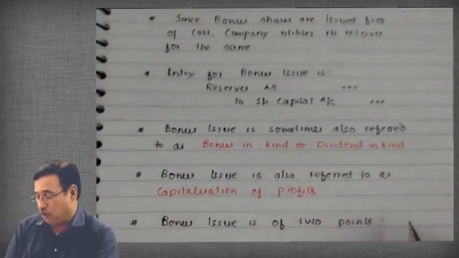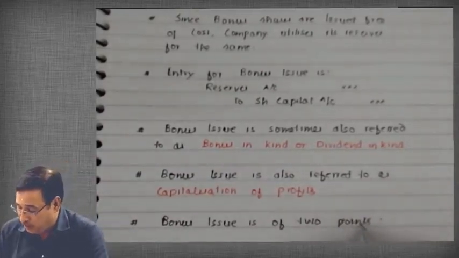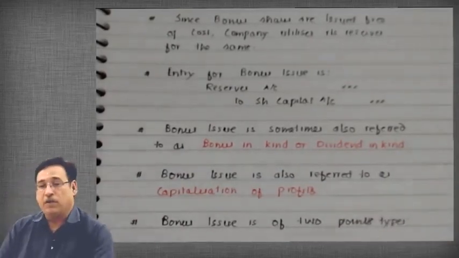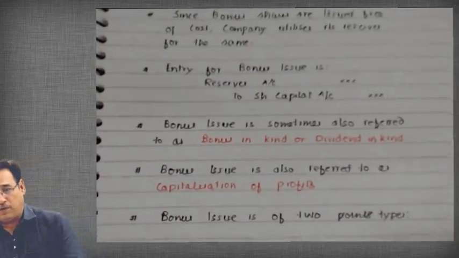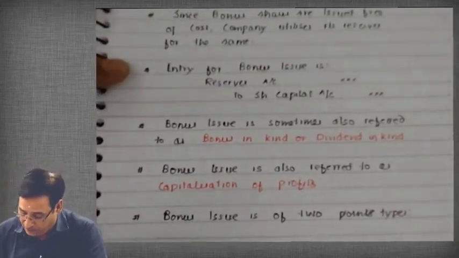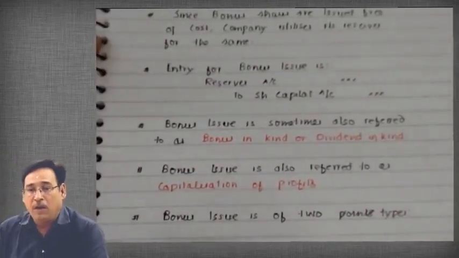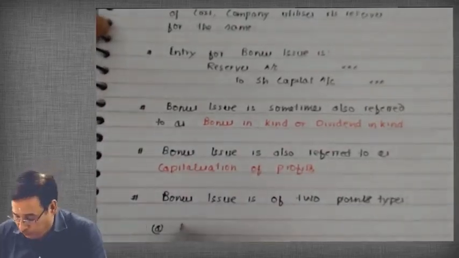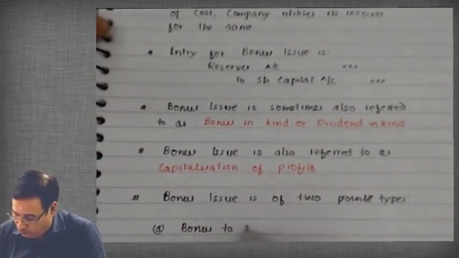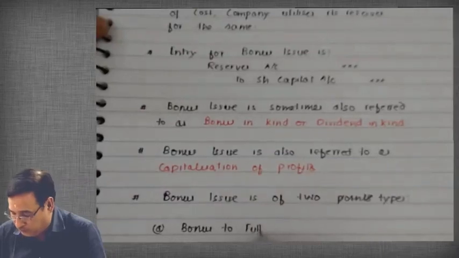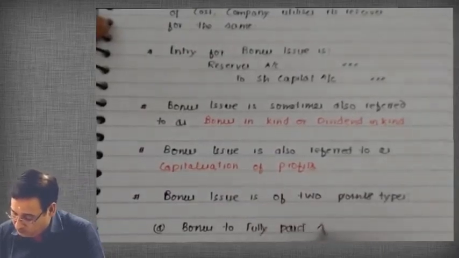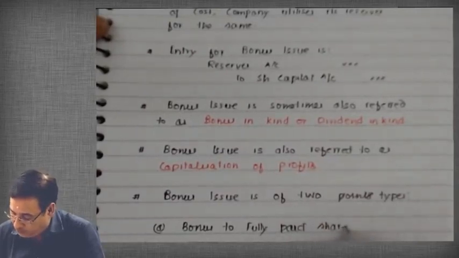Bonus issue is of two types. One, A, bonus to fully paid shares.